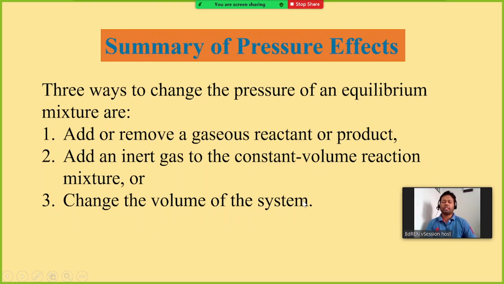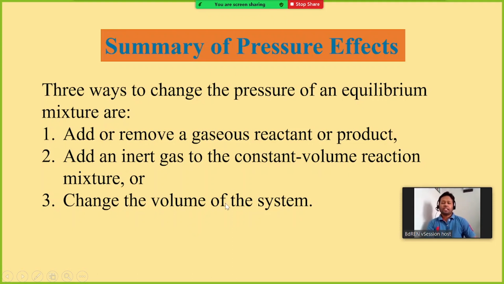Change the volume of the system. Already I have mentioned, if you transfer the cylinder, that means a mixture of nitrogen and hydrogen, from 1.5 liters to 5 liters, in that case the volume has been increased, therefore the pressure has decreased a lot. So the equilibrium position can be shifted in a certain direction depending on the number of molecules of the reactants and products.